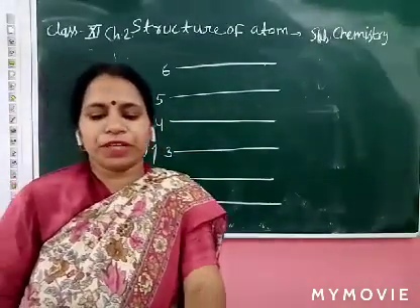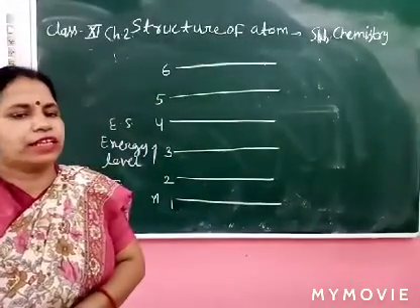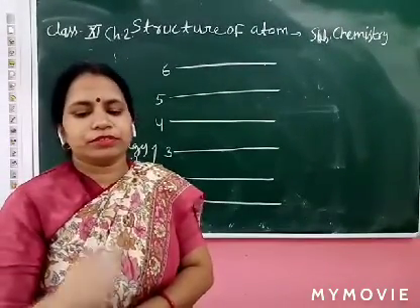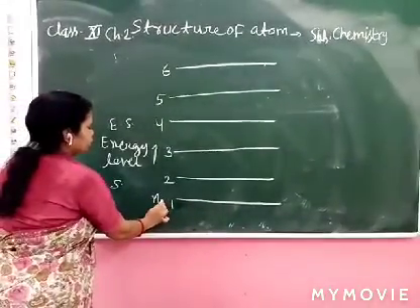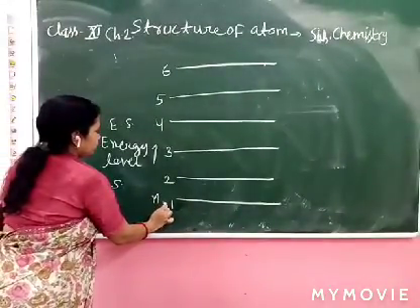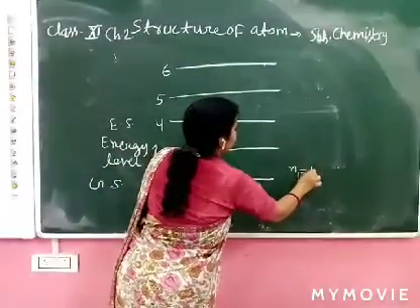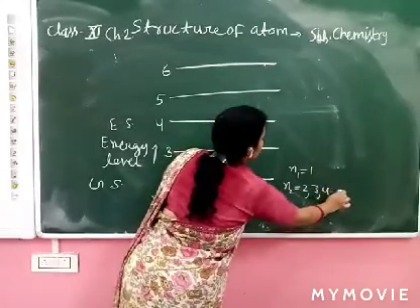So how is the line spectra obtained? For example, when an electron jumps from all the energy levels higher than n equal to 1. Let's see, we write n1 equal to 1 and n2 equal to 2, 3, 4 and so on.